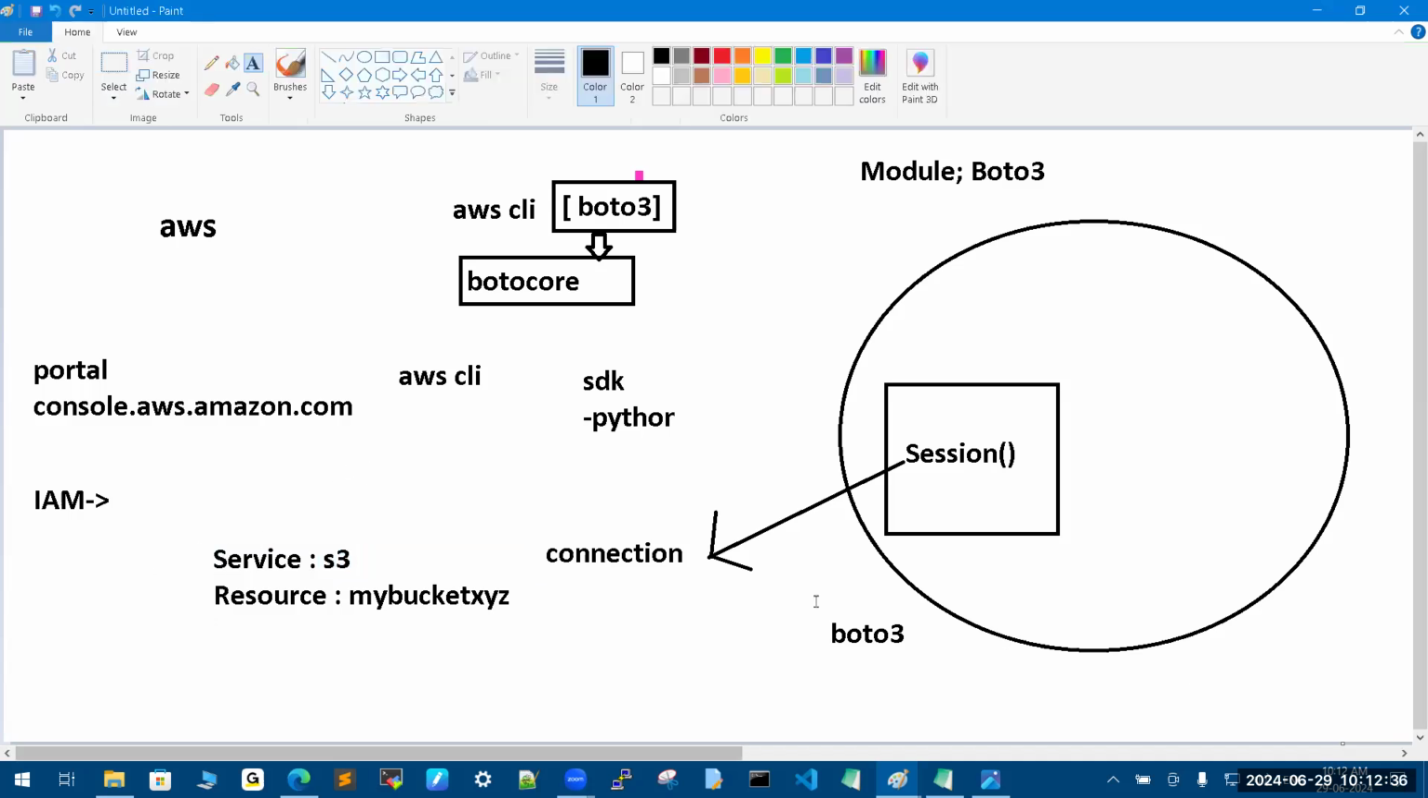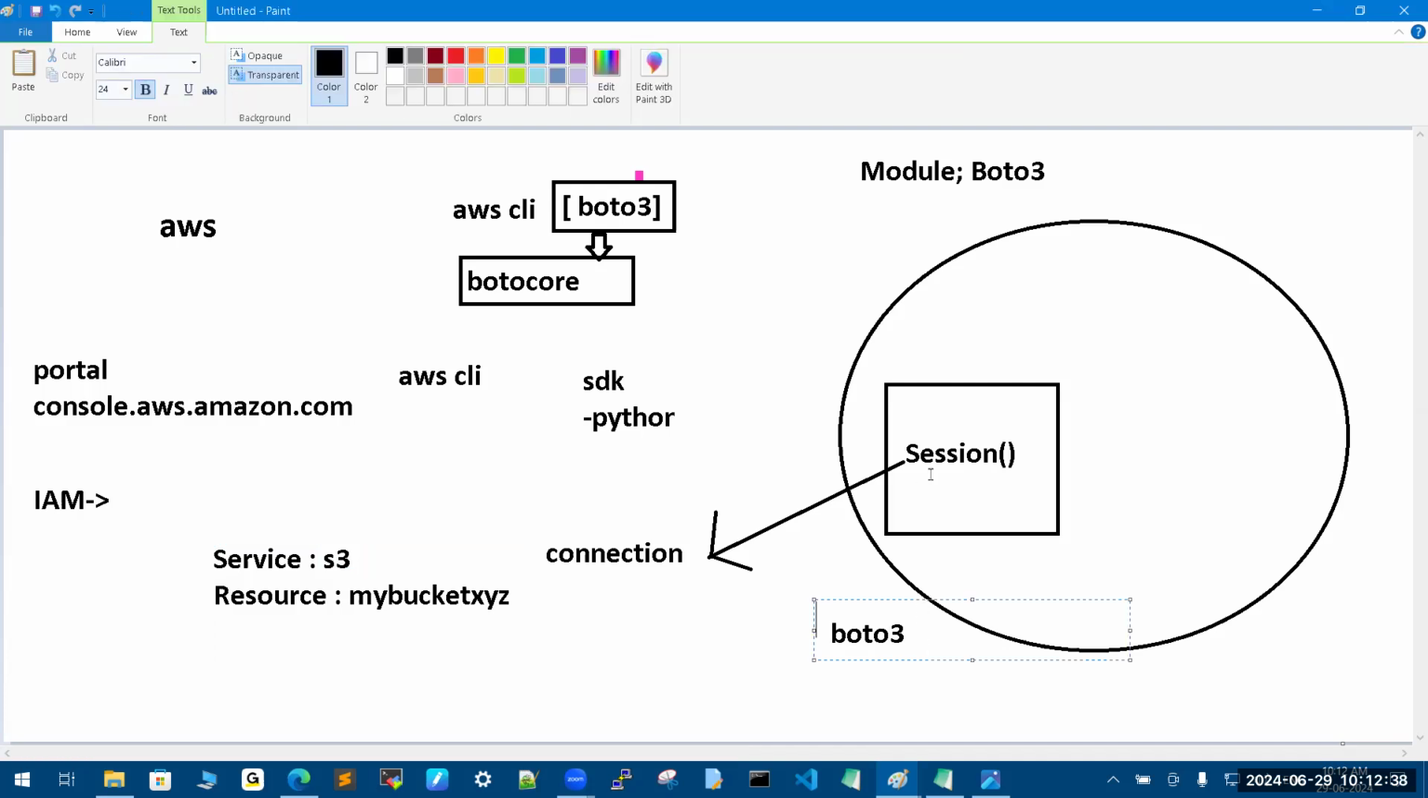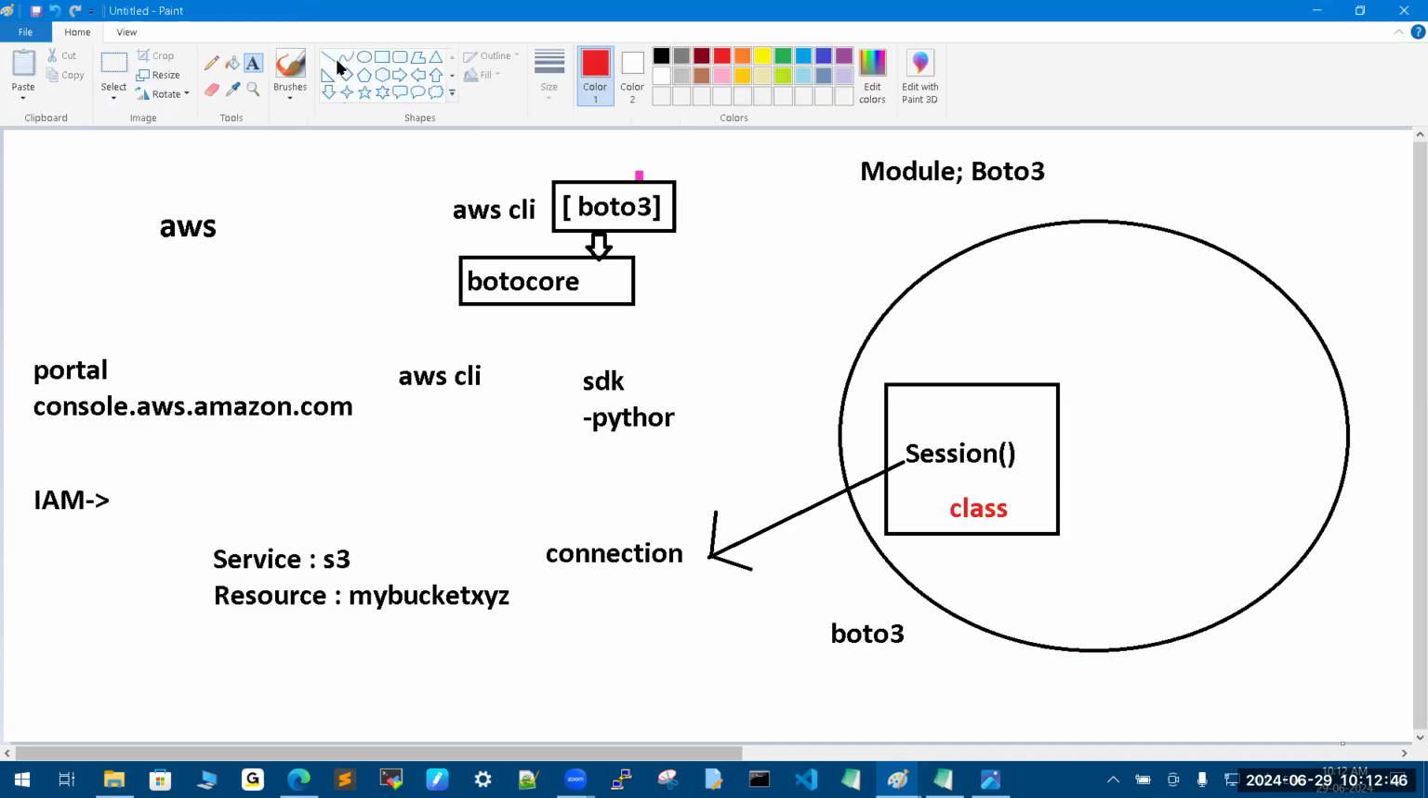So boto3 is one module, and inside it one class is there, which is nothing but for connectivity purposes. Once you create the connection, I will explain two things in parallel: in the browser, I mean the portal, as well as the command line. But even so, learn the minimum services on AWS.